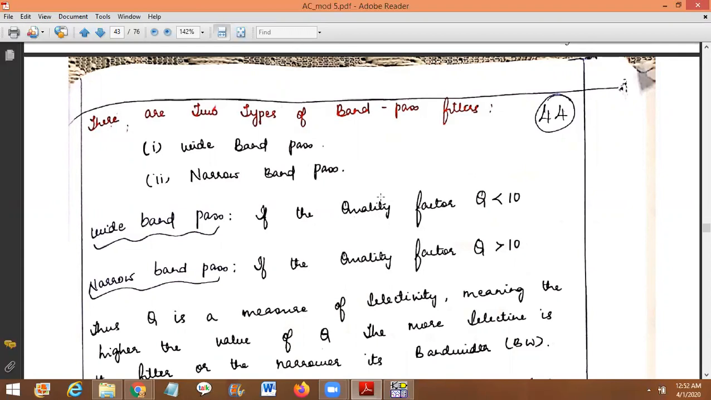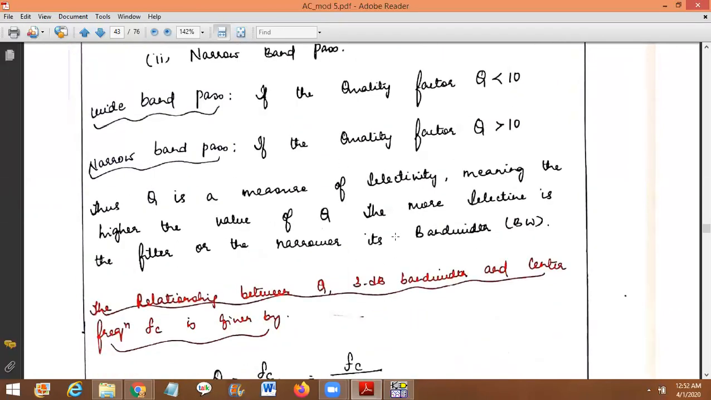So what is meant by quality factor? The quality factor is a measure of the selectivity of the range of frequency. If the quality factor is less than 10, that becomes wide band. If the quality factor is greater than 10, that becomes narrow band. So we are using this quality factor as a measure for the selectivity of the range of frequency.